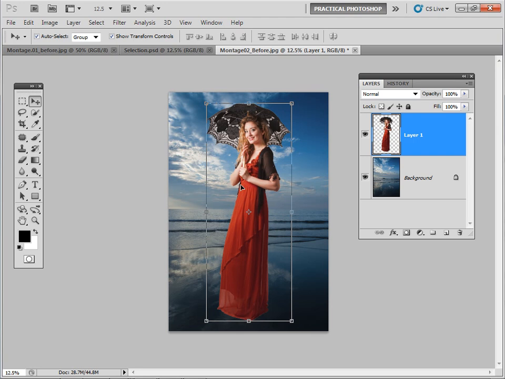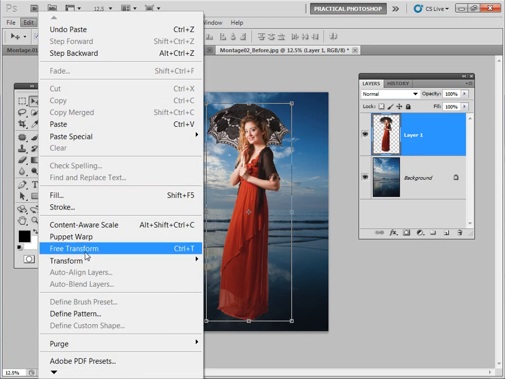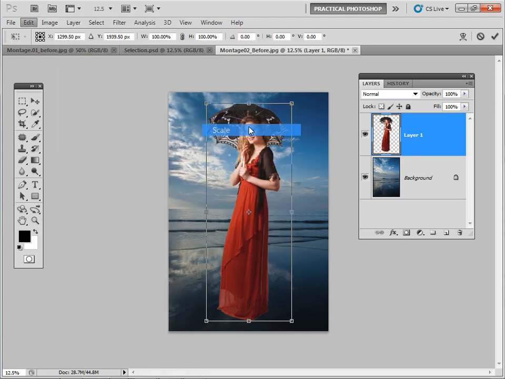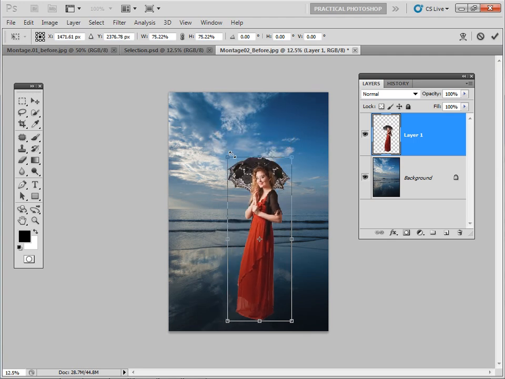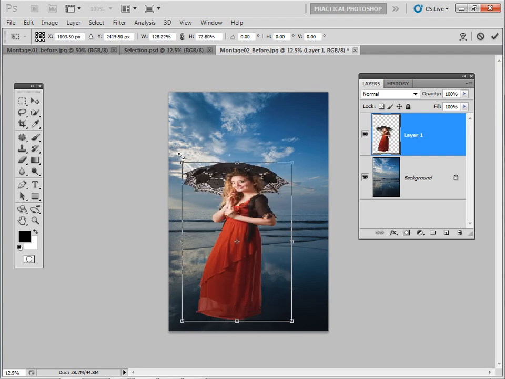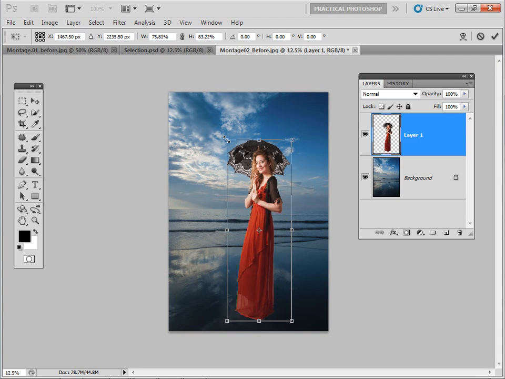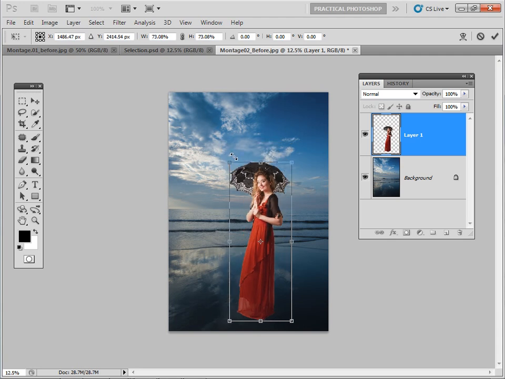Okay, as you can see, she's not looking all that realistic at the moment. So let's go to Edit, Transform, and Scale. And now you can see we can scale our model using these little grabbers on the corner. Now what I'm going to do is keep my finger on the Shift button, and that will keep everything in proportion so that she's in scale. If I let go, you can see we can do all sorts of nasty things. So it's good to keep your finger on the Shift, and it keeps everything in scale.